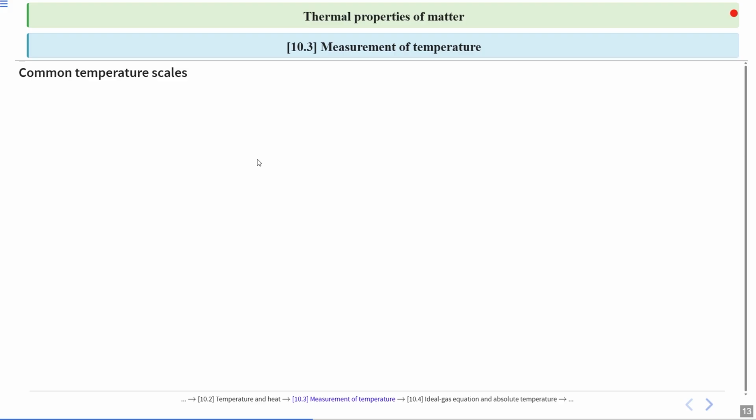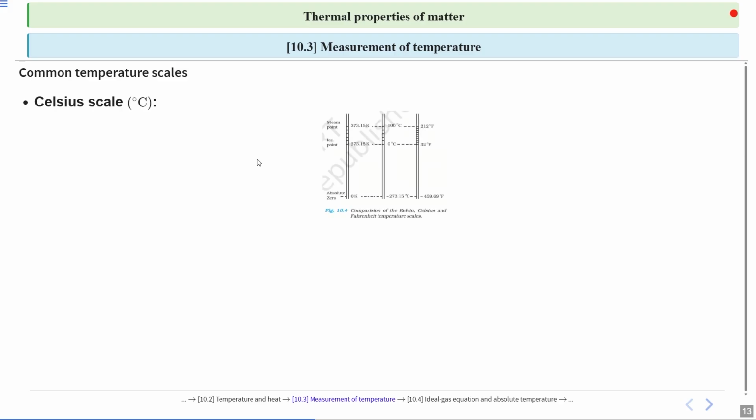Common temperature scales. First is the Celsius scale.